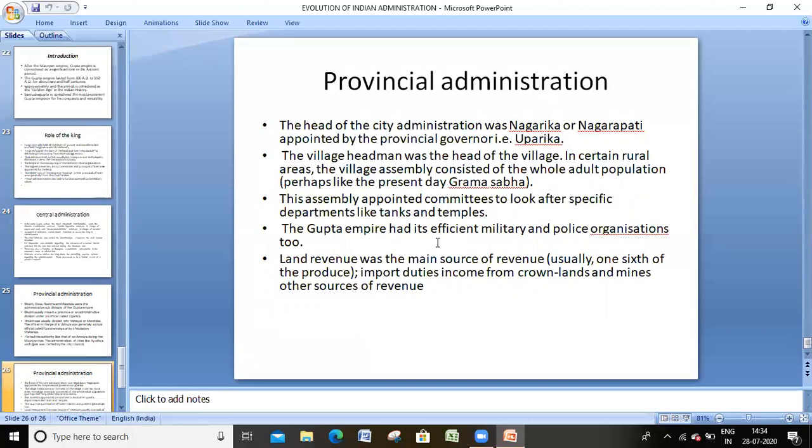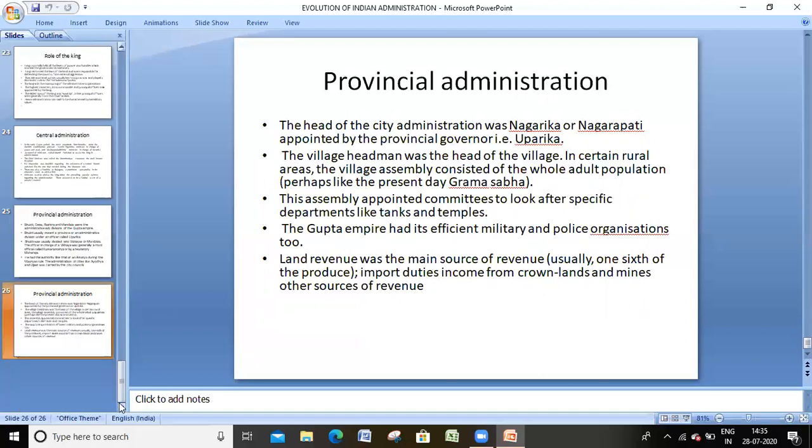The Gupta Empire had efficient military and police organizations, though land revenue was the main source of revenue. One-sixth of the produce was collected as tax. They also implemented import duties and taxes on mines. That is the Gupta administration regarding all these things.